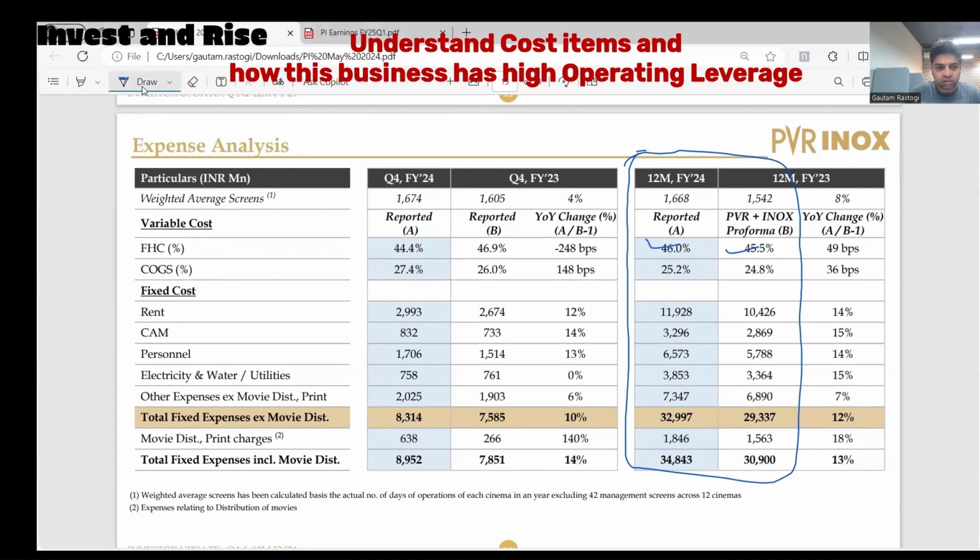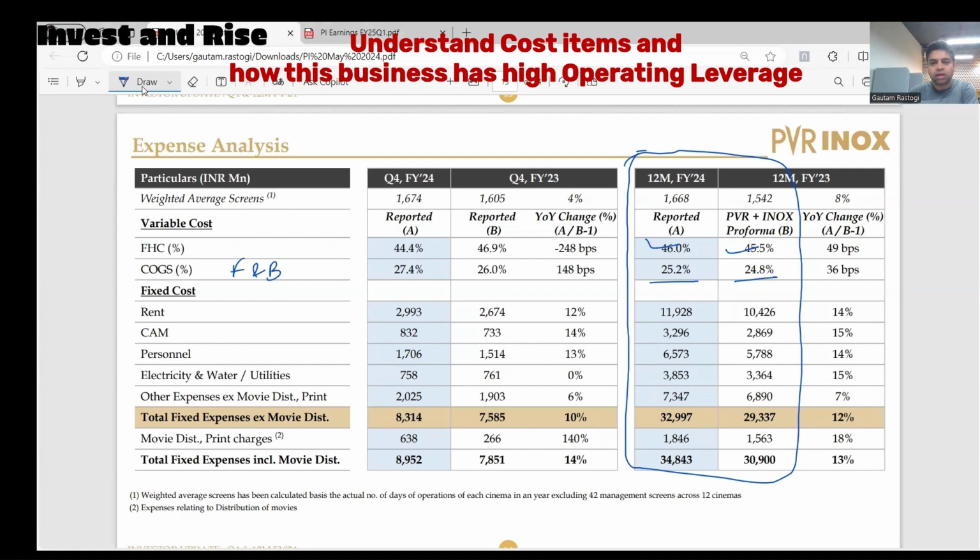And then cost of goods sold. This is in the F&B segment. So 25% is what they incur in F&B. So the F&B business operates at a gross margin of 75%. It's a higher margin business. And of course, we'll know because all of us have paid exorbitant prices in theaters, buying popcorn and Coke and what have you.